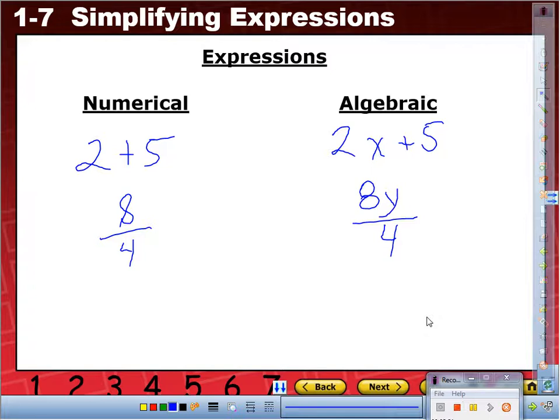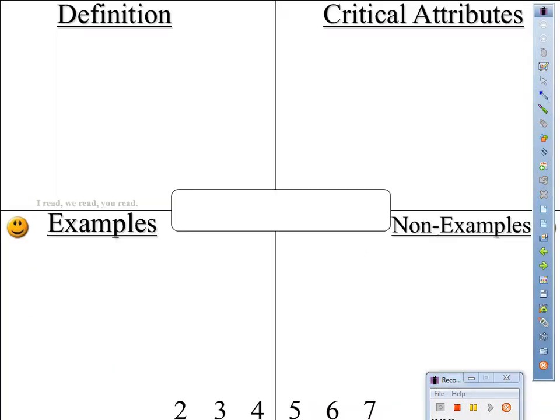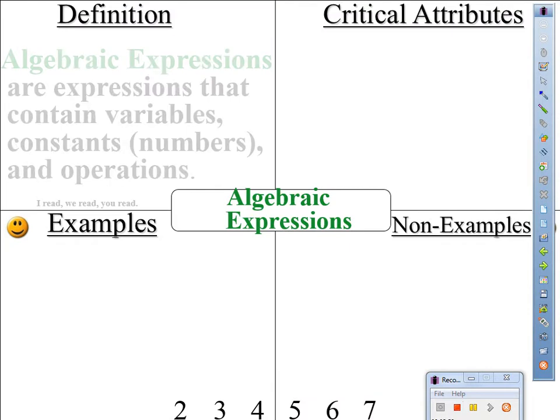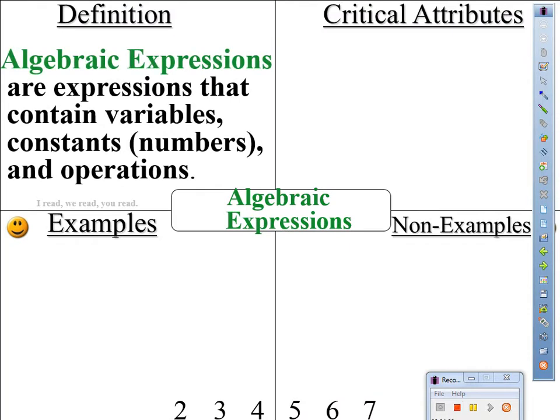The same thing when we went to the concert, we were listening to that country song, right? And then all of a sudden, they added a different beat, and here comes Drake out, and he starts doing his thing. So it's no longer country, it becomes an R&B or a rap song, right? So with that said, copy this down on your notes, please. Algebraic expressions. What are they? Algebraic expressions are expressions that contain variables, constants, and operations.